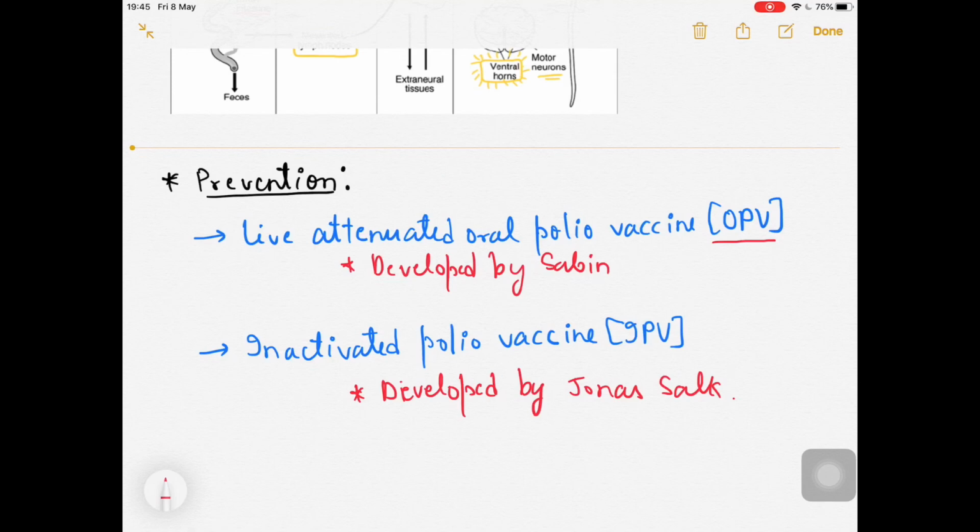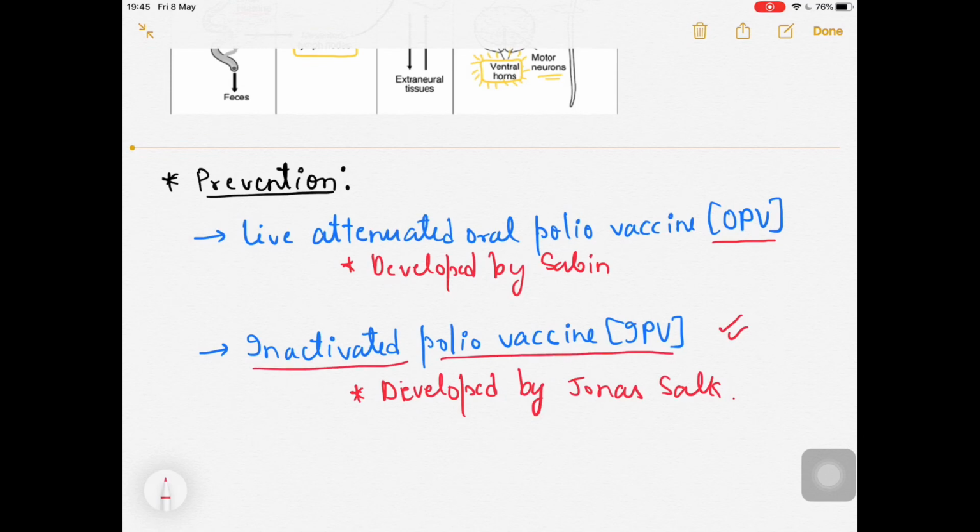But that is rare, so the benefits outweigh the risk, and that's why we are using it. But if you want to choose between these, obviously I will choose the inactivated polio vaccine. So nowadays we are using the inactivated polio vaccine for prevention.